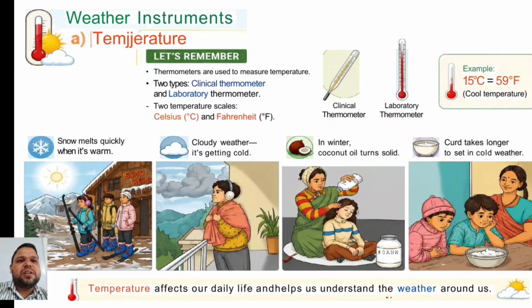Thermometers are used to measure temperature, and there are two types of thermometer: clinical thermometer and laboratory thermometer. Two temperature scales: Celsius, degree Celsius, and Fahrenheit. Snow melts quickly when it is warm. In cloudy weather, it's getting cold, and in winter coconut oil turns solid, and curd takes longer to set in the cold weather. Temperature affects our daily life and helps us understand the weather around us.